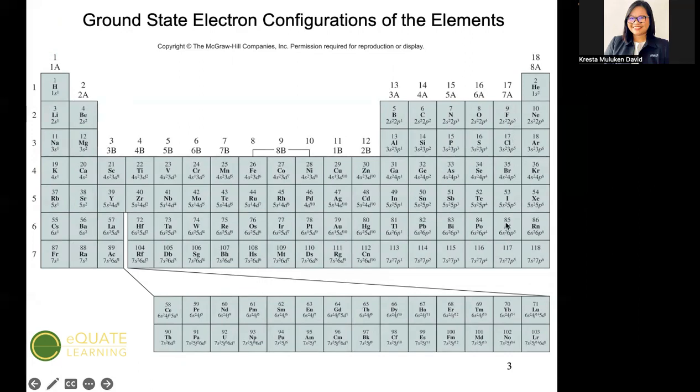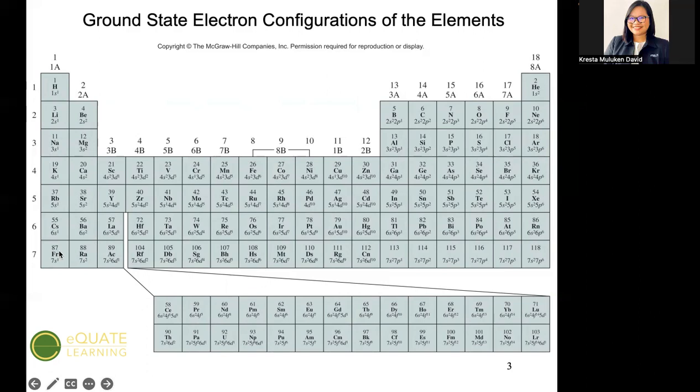And then the fluorine is the halogens, or they are the halogens. And the last column represents the noble gases. Okay? And across the periodic table, so horizontally, we will see the relationships of periods. Okay? So period 1, period 2, period 3, period 4, period 5, period 6, and period 7.